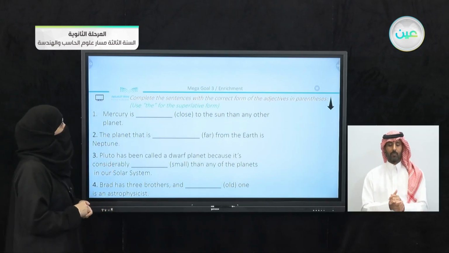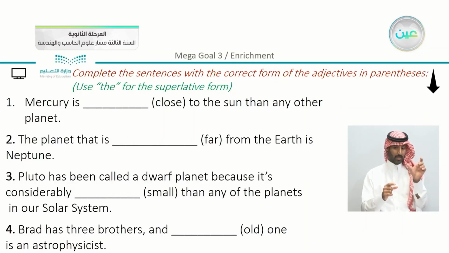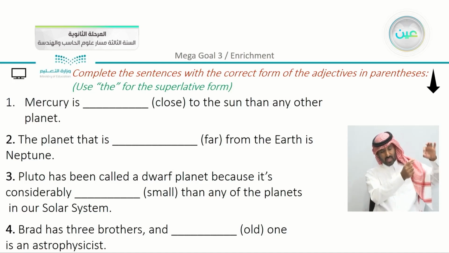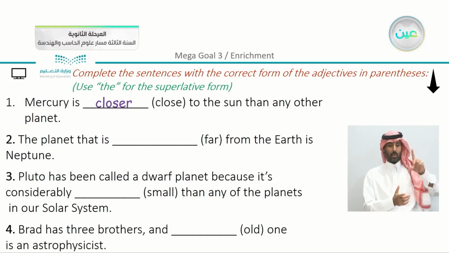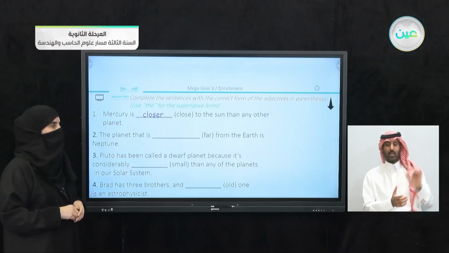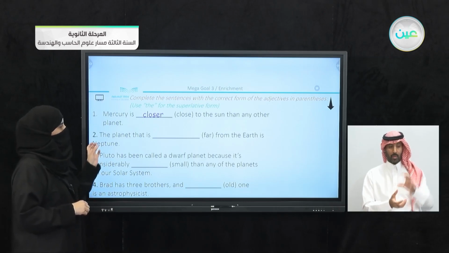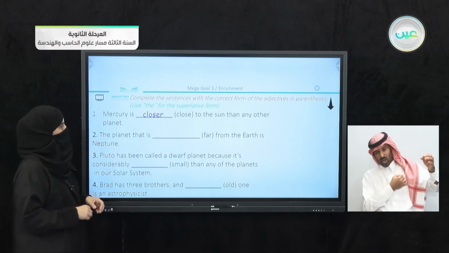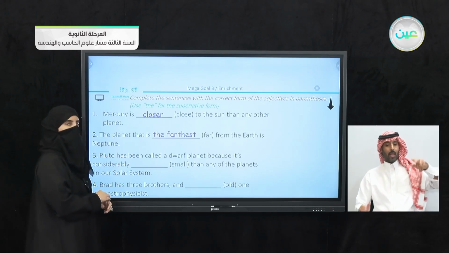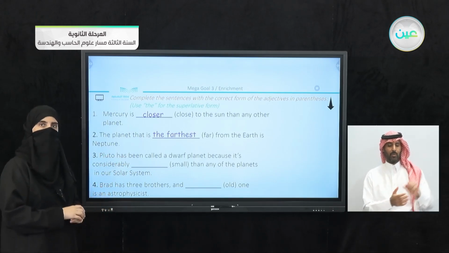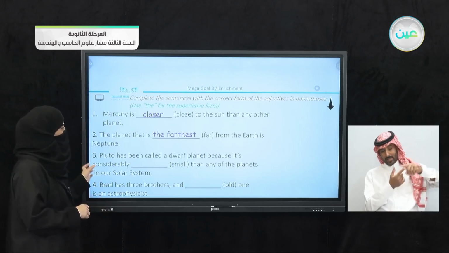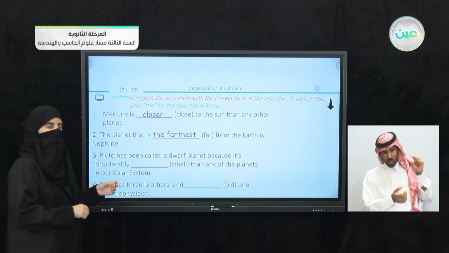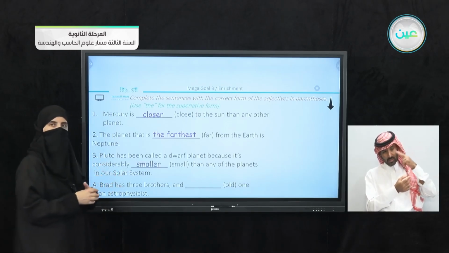We have here, complete the sentence with the correct form of the adjectives in parentheses. Now, Mercury is close to the moon than any other planet. We have here, of course, closer, because we have than in the sentence. The planet that is blank far from the Earth is Neptune. Here we can say the farthest. We have superlative. Pluto has been called a dwarf planet because it's considerably small than, so we have here smaller.